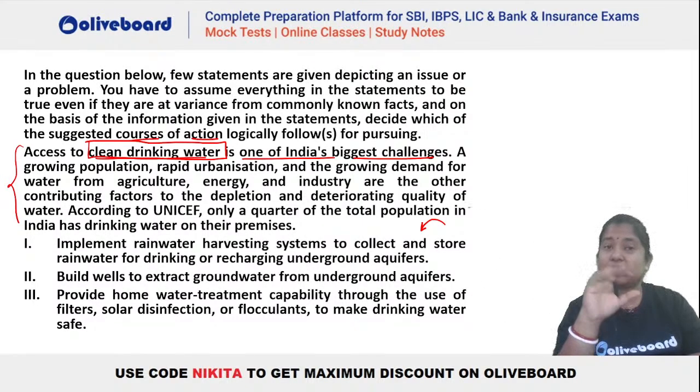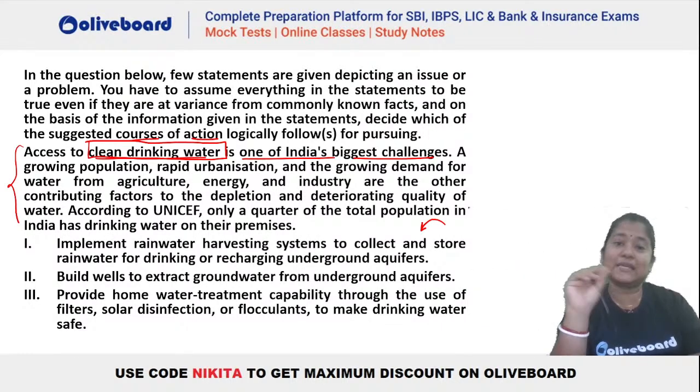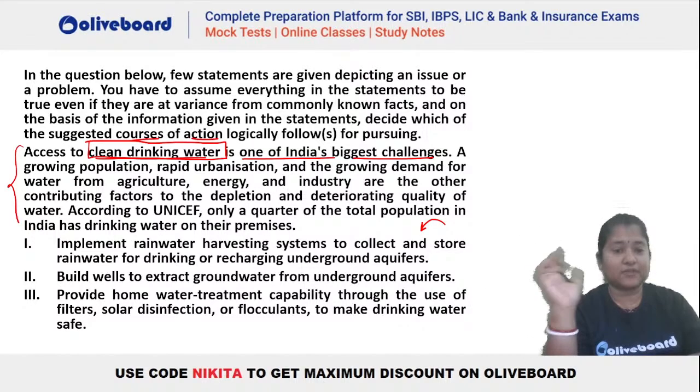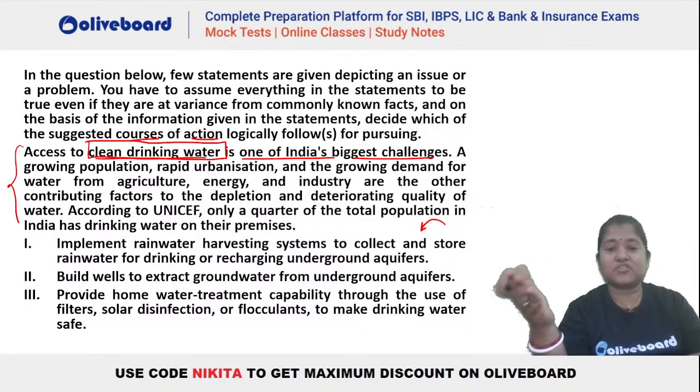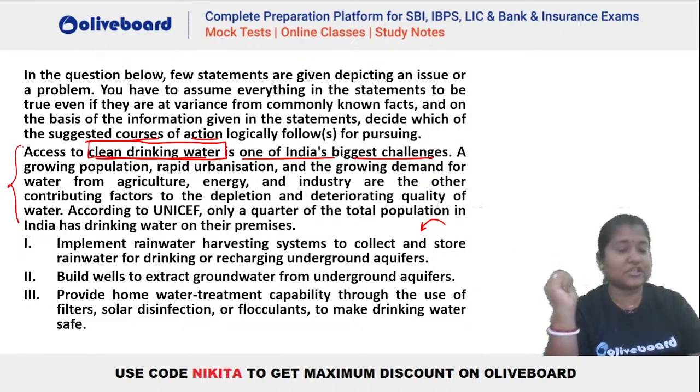This will help us have access to water, but the problem here is access to clean drinking water, isn't it? I hope this is clear. The problem is that clean drinking water is not available, and the causes are also mentioned: growing population, rapid urbanization, and so on.